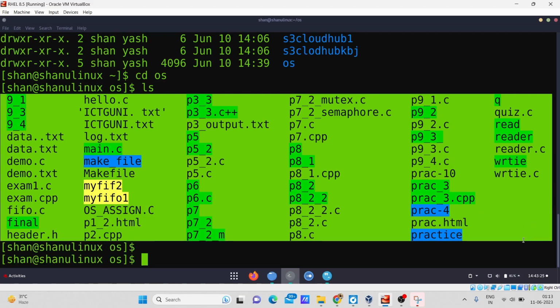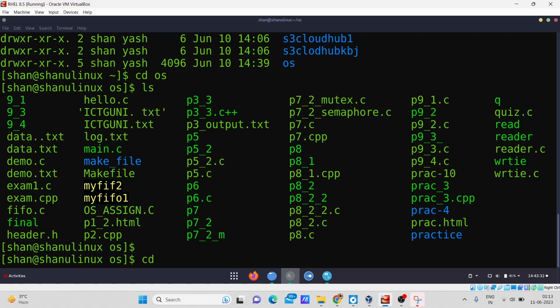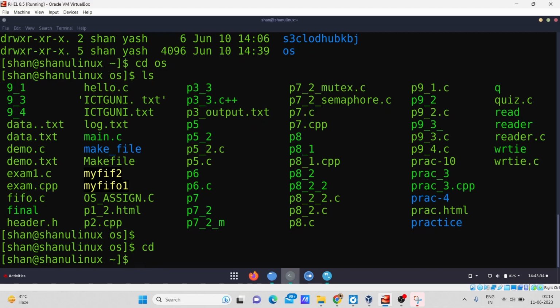So if I want to move that udo file into this directory, I simply need to use the mv command. First of all, I will come out of this directory. Now I type the command mv, then which file I want to move, that is udo, and where I want to move it to, the particular directory, so for example the os directory.